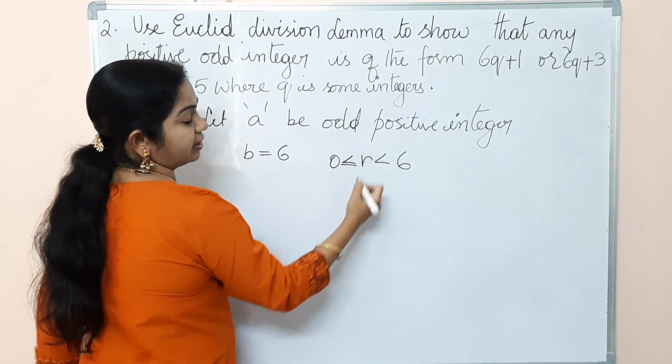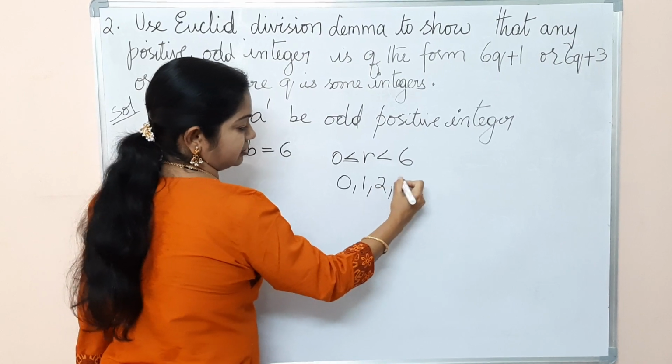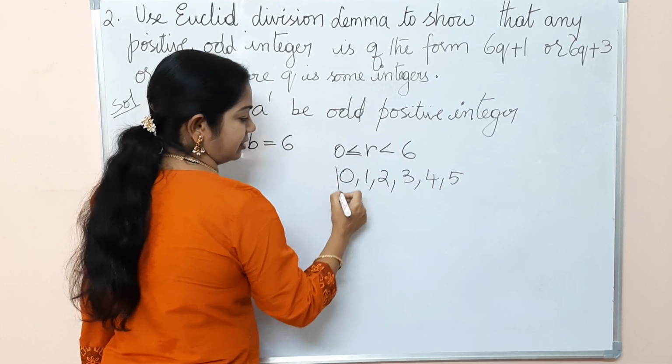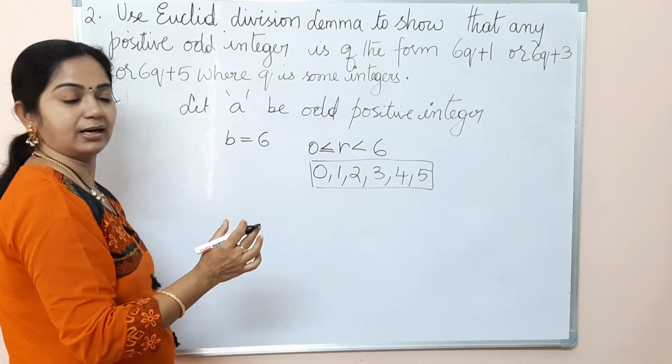So what can the r values be now? 0, 1, 2, 3, 4 and 5. I have started with 0. These can be the possible r values.